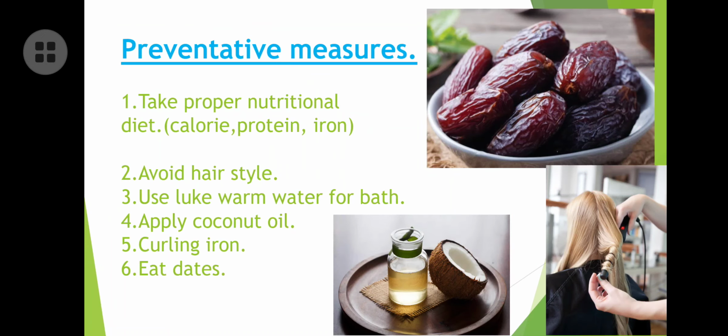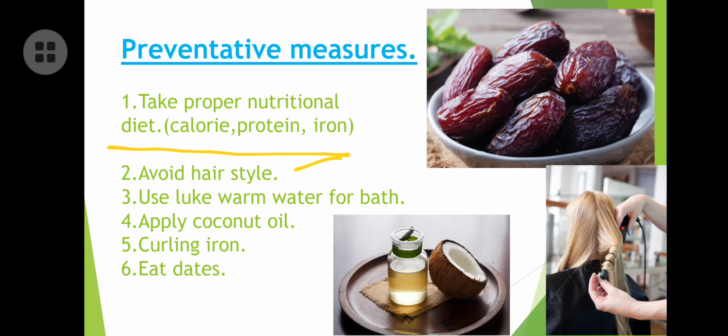Then preventive measures: how can you prevent this at home? Precaution is better than cure, as we say. How can we manage all that? See, first, take a proper nutritional diet. Which diet should you follow? A diet that contains a high amount of calories, protein and iron. If you are a diabetic patient, then consult your physician, because an excess amount of calories may increase your diabetic or blood glucose level.